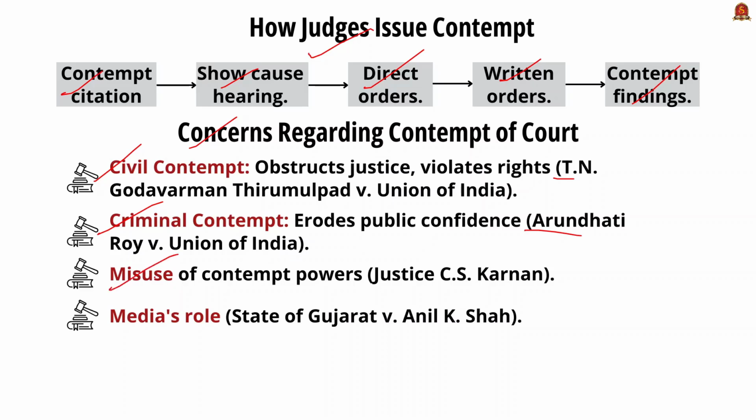And the third major concern is misuse of contempt of powers. This raises concerns about the misuse of this authority by the judges. Example for this is Justice C.S. Karnan 2017 case where the judges' contempt raised questions about judicial accountability and potential violation of Article 19 Clause 1 Subclause A. And the fourth major concern is media's role. The media coverage can influence trials and leading to contempt charges. Example, the state of Gujarat versus Anil K. Shah 2009, where the media outlets faced contempt for pre-judicial coverage highlighting issues related to Article 19, Clause 1, Subclause A.